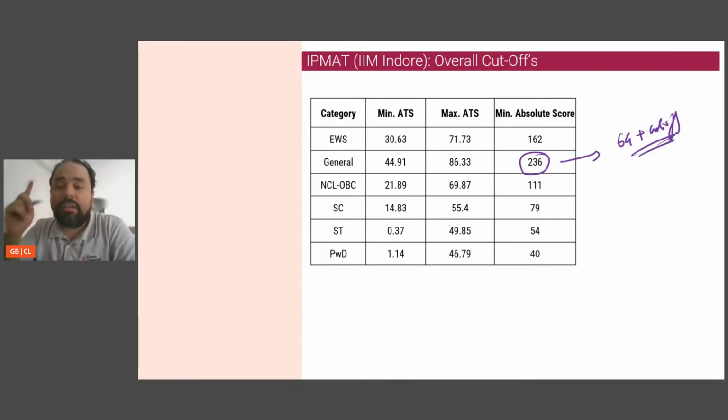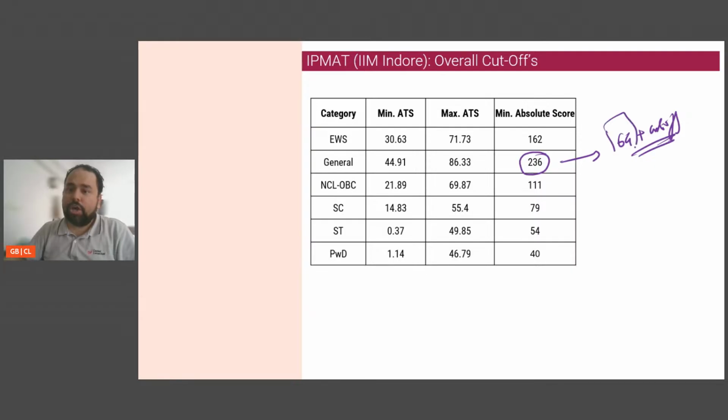That means one thing that I want you all to be aware of is the sum of the cutoffs is not going to get you the overall cutoff. For the overall cutoff, you are still needing a decent number of marks. You are still needing almost close to, I would say, 35 to 40% more than the sum of the cutoffs.